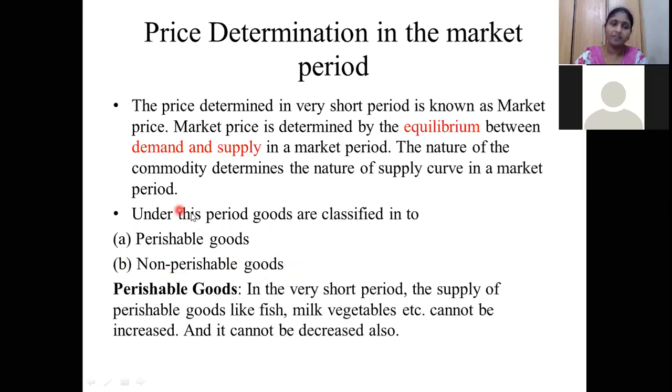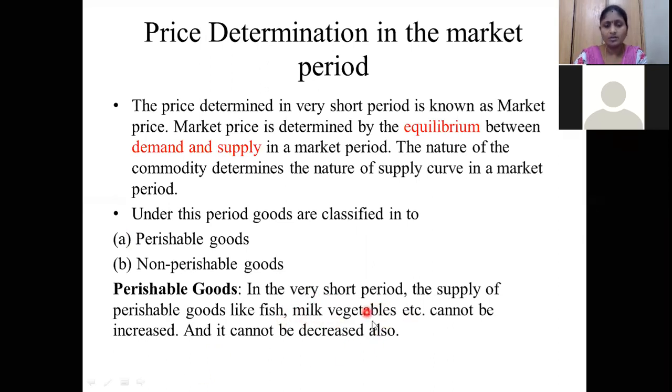Already I have explained perishable goods in the first unit. If you are following the classes regularly, you can understand what is meant by perishable goods. Perishable goods are those whose supply in the very short period cannot be stored for long. We cannot store milk more than one day, even in a refrigerator.